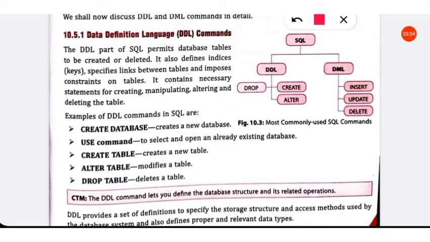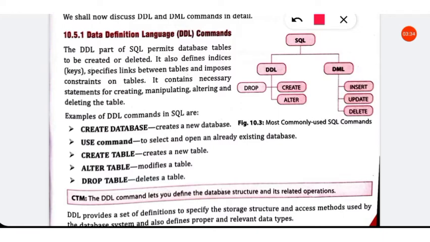So, we will see what are DDL or data definition language commands. What is a data definition language? The DDL part of SQL permits database tables to be created or deleted. To create a database or to create a table, we use the create command.